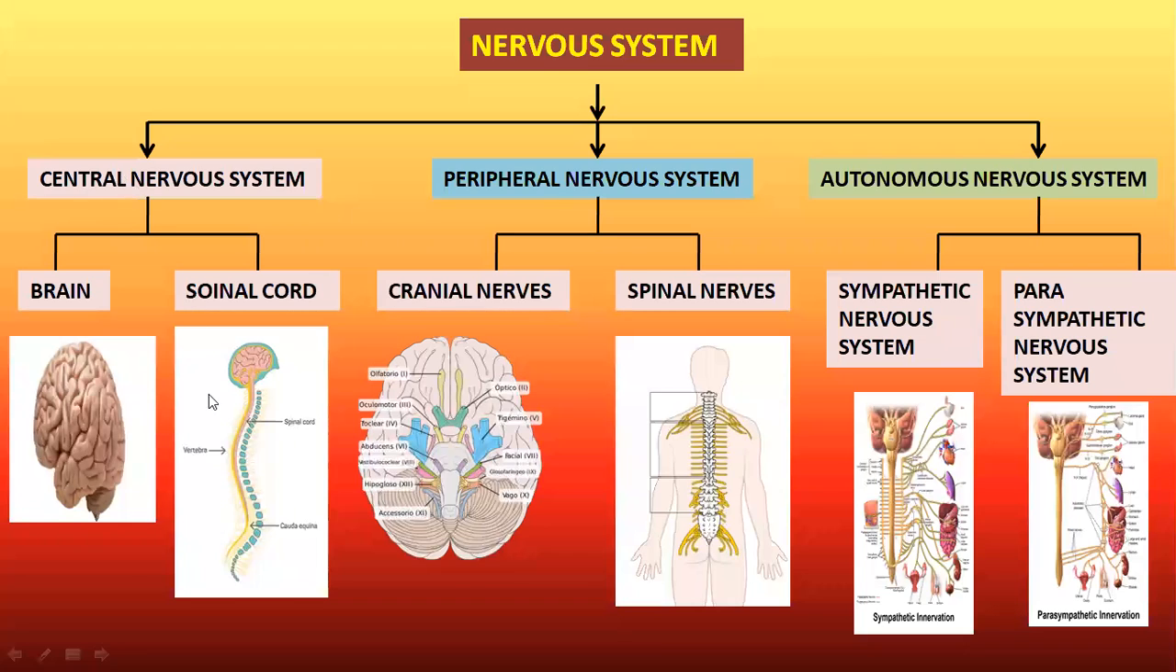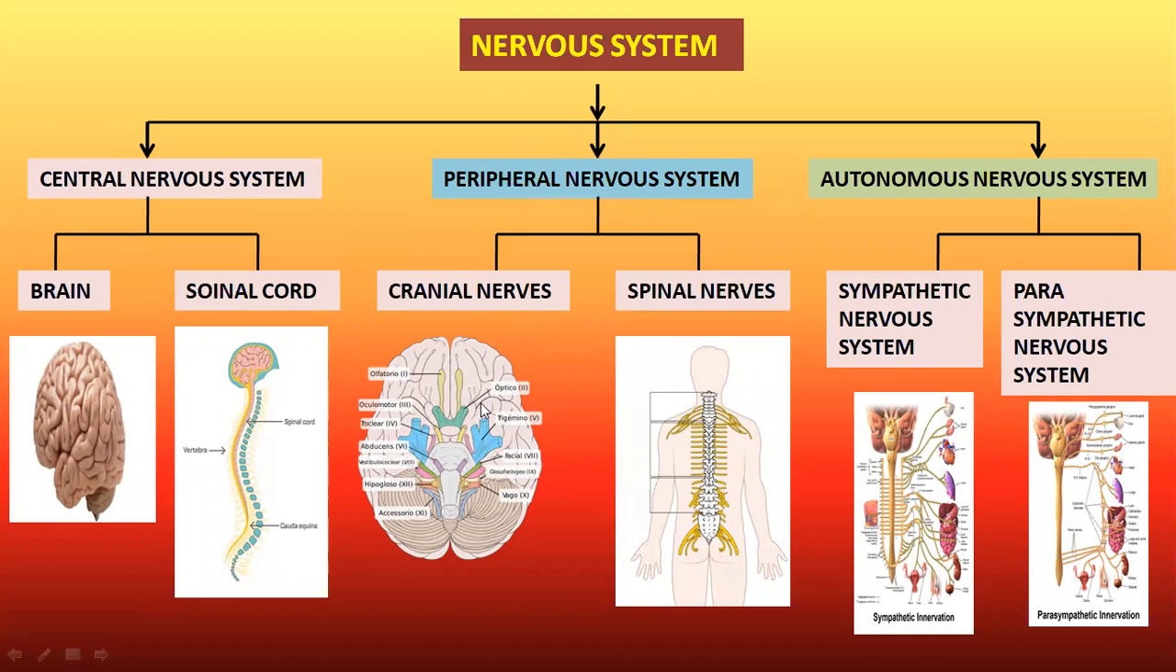Central nervous system means the part of the nervous system which is arranged exactly at the central median axis of the body. The part of the nervous system which is exactly arranged at the central median axis of the body is called the central nervous system. This central nervous system consists of two parts: brain and spinal cord.